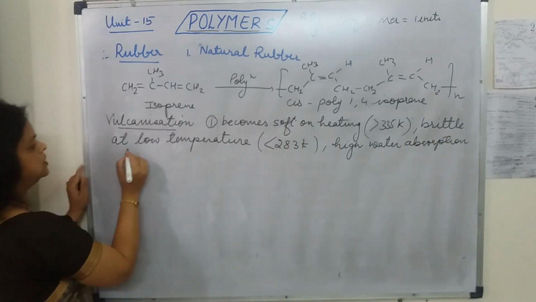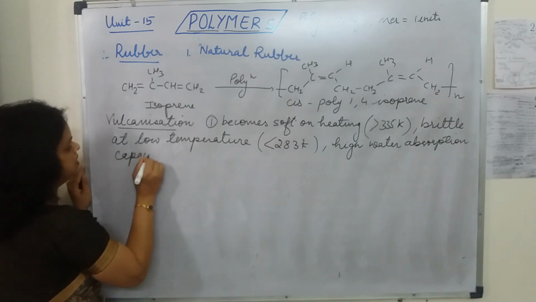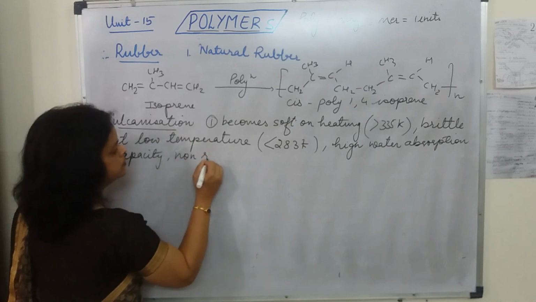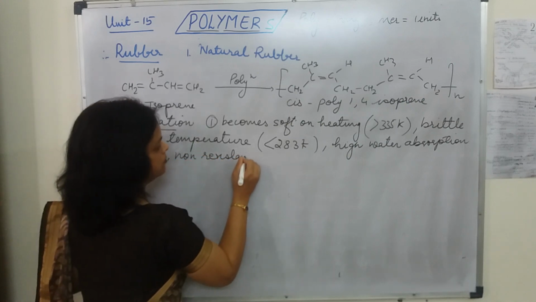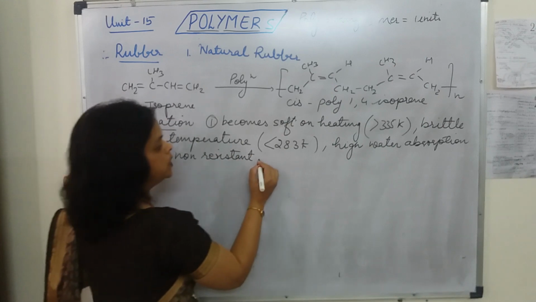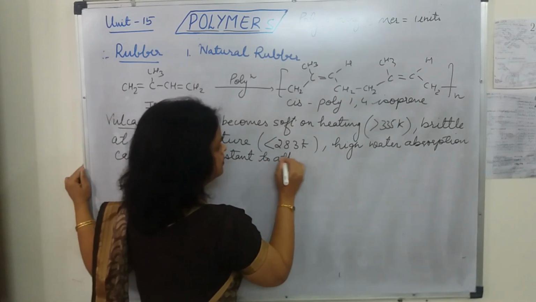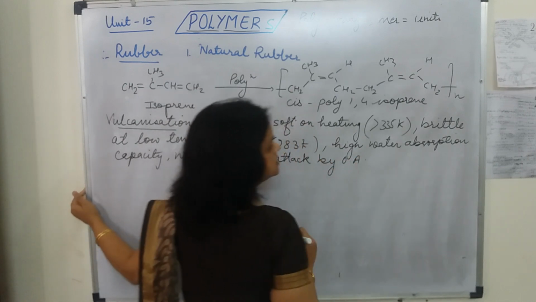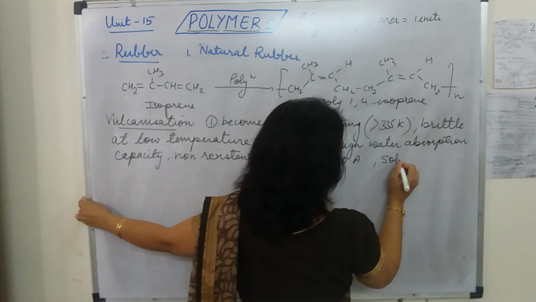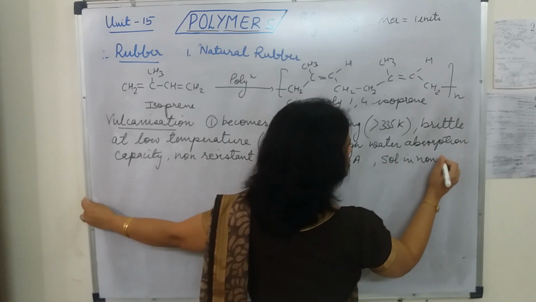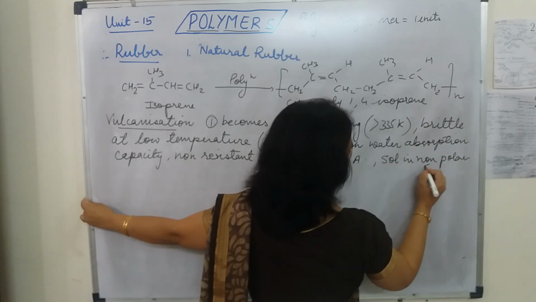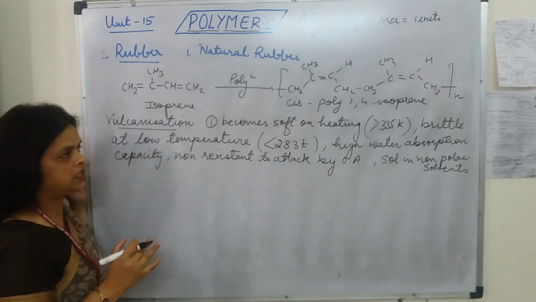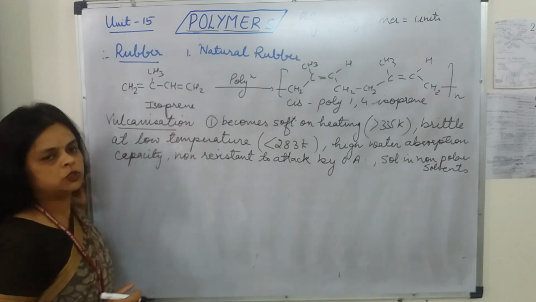They have high water absorption capacity, as well as they are non-resistant to attack by oxidizing agents. They are soluble in non-polar solvents. So to improve all these properties, the vulcanization of the natural rubber is done.